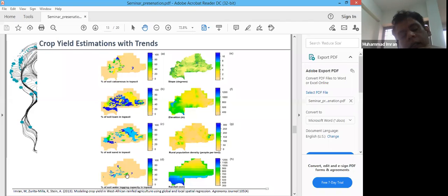Similarly, soil sand, soil water logging, slope, and elevation become important when we are modeling crop yield at the national scale. Similarly, rural population density provides labor, and rainfall variation matters specifically when we are modeling crop yield in the rain-fed areas.